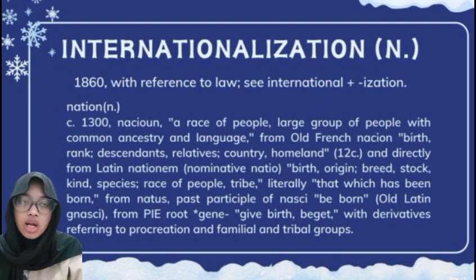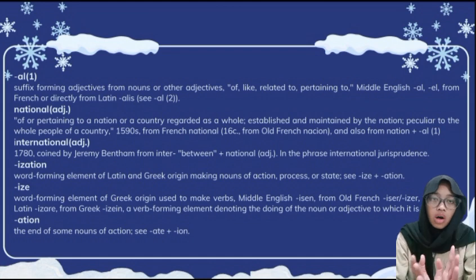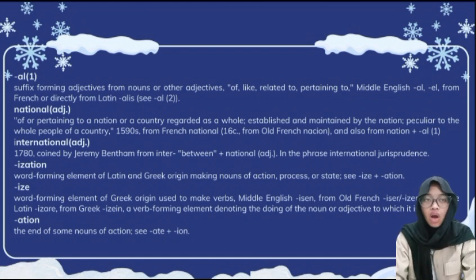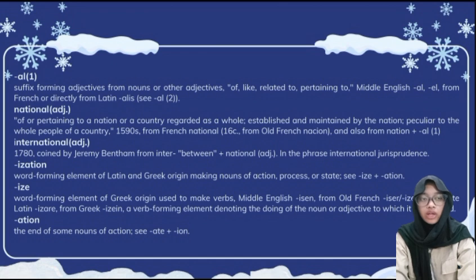Nation, 1300, a race of people, large group of people with common ancestry and language, from Old French nacion, birth, rank, descendants, relatives, country, and homeland, etc. Al, suffix forming adjectives from nouns or other adjectives, of, like, related to, pertaining to, etc. National, of or pertaining to a nation or a country regarded as a whole, etc. International, 1780, coined by Jeremy Bentham, from inter, between, plus national, in the phrase international jurisprudence.